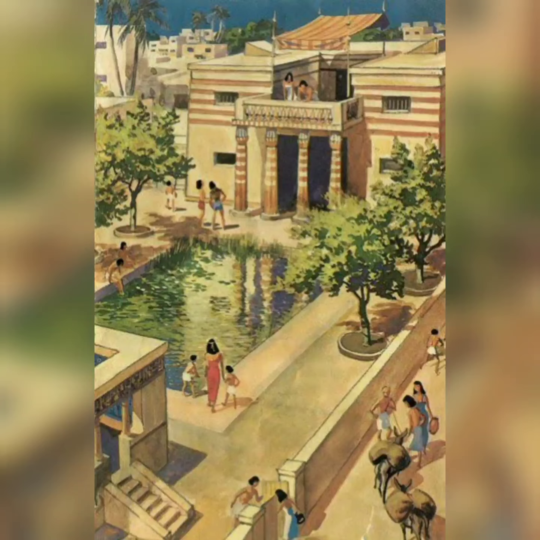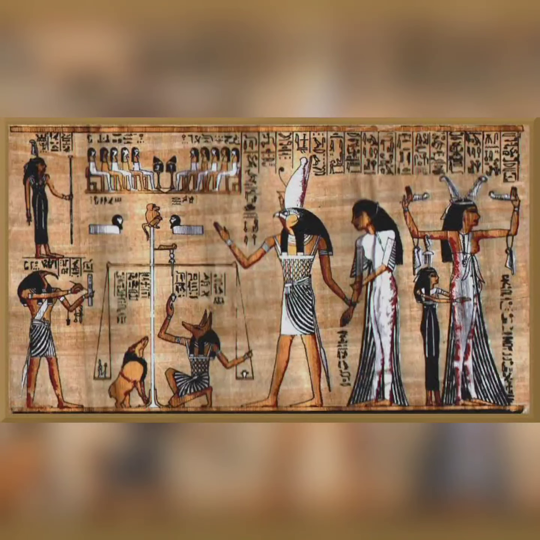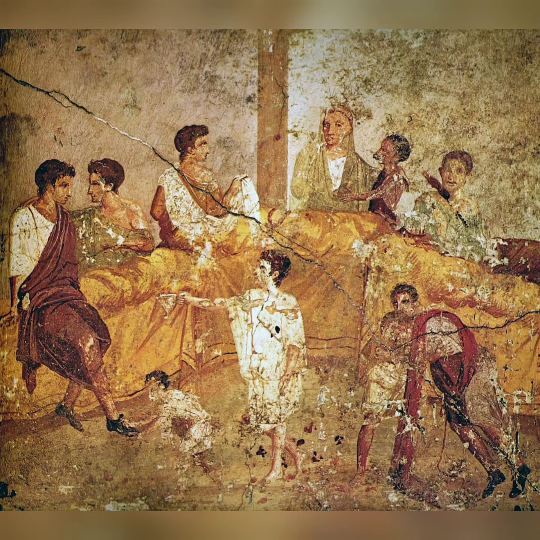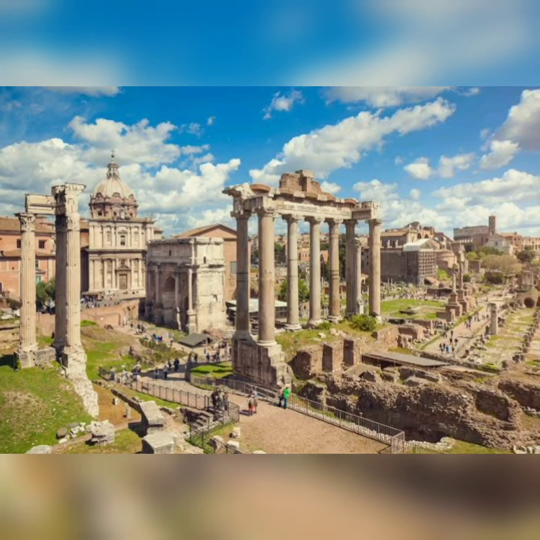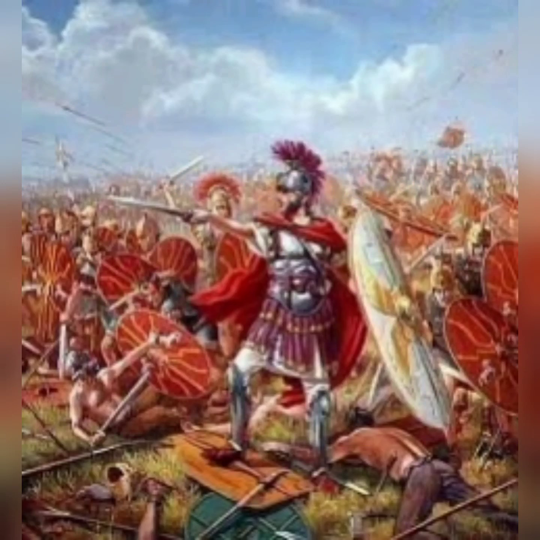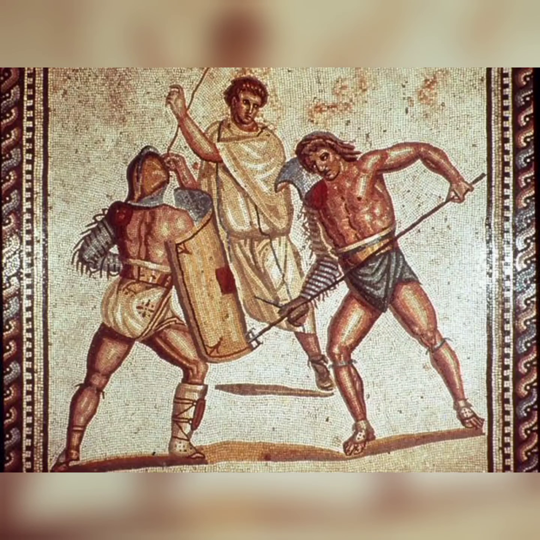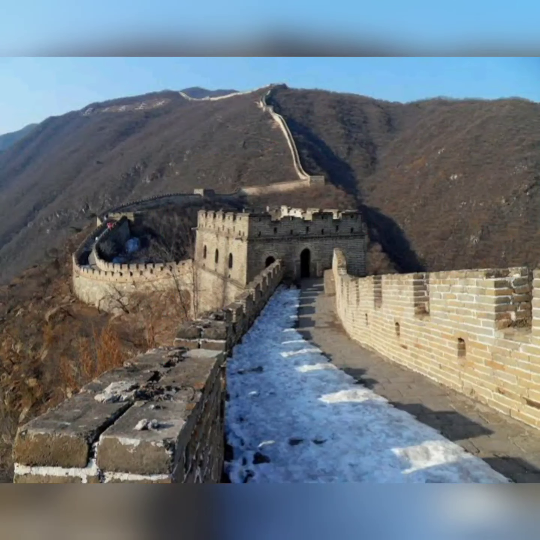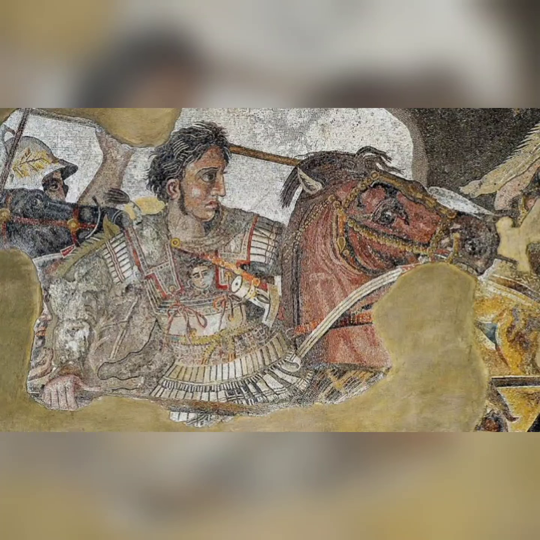Ancient history. Ancient history encompasses the period of recorded history from the invention of writing around 3000 BC to the fall of the Roman Empire in 476 CE. This period is marked by the rise of empires and the development of great civilizations such as Greece, Rome, China, and India. Key events during this time include the Peloponnesian War, the construction of the Great Wall of China, and the conquests of Alexander the Great.